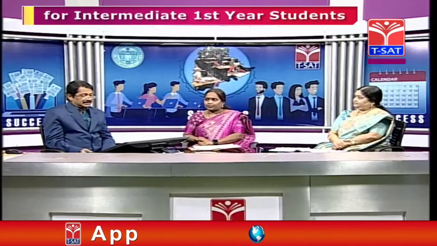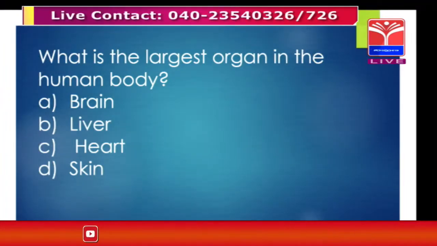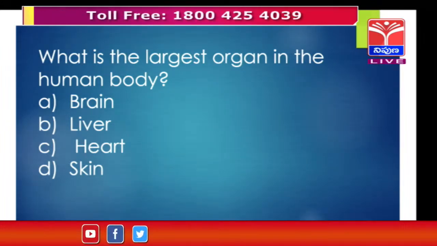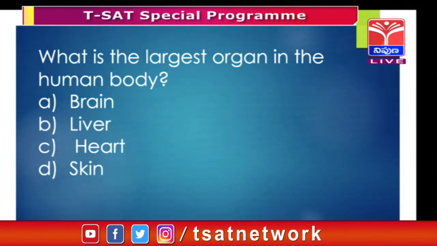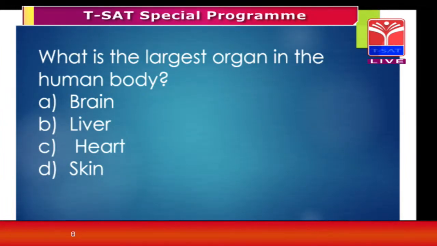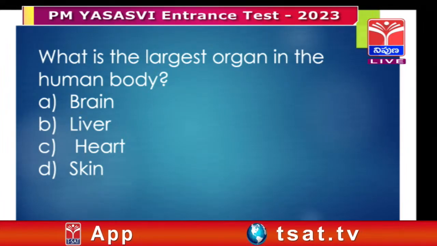Now we are going to shift to the next one. What is the largest organ in the human body? There are four options: brain, liver, heart, and skin. There is a small problem. If the children aren't aware of those things, they can judge which is the bigger one, the biggest among these, and choose it.